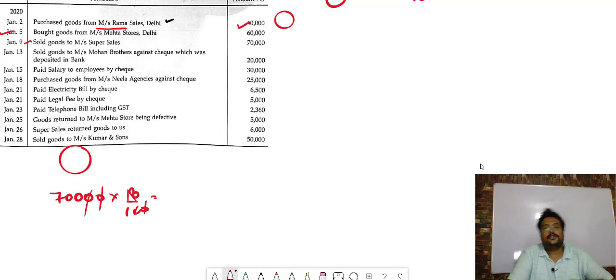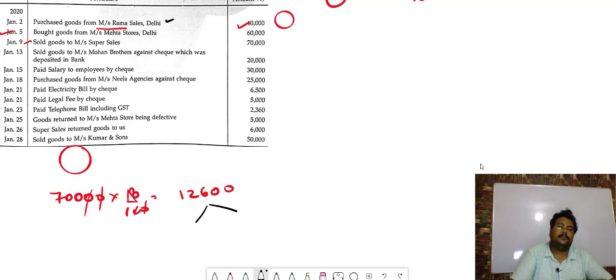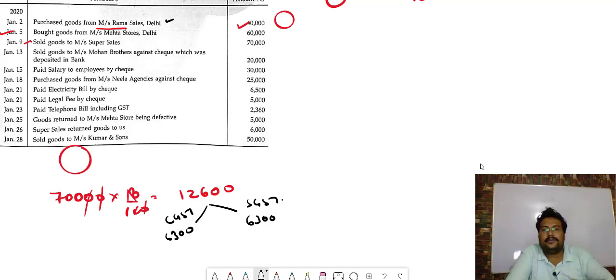6, 12,600. Out of this 12,600, half will be CGST and half will be SGST. So it will be 6,300 CGST and 6,300 SGST. You can see that whenever the location is not mentioned, we always assume that it is within the state, so SGST and CGST.